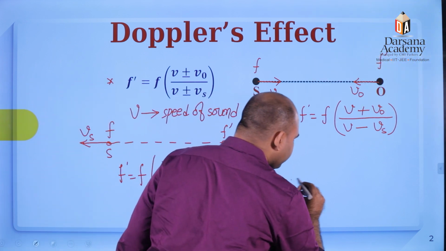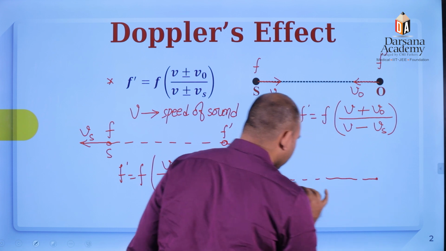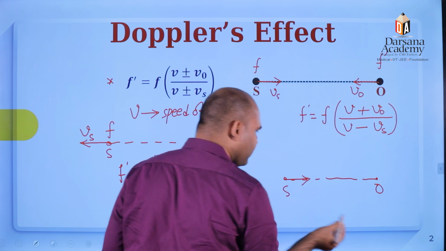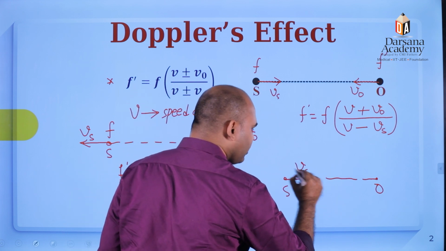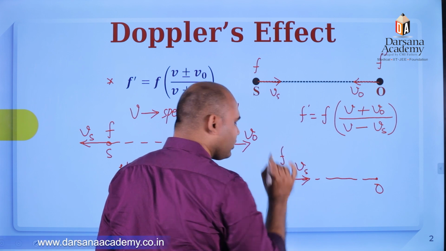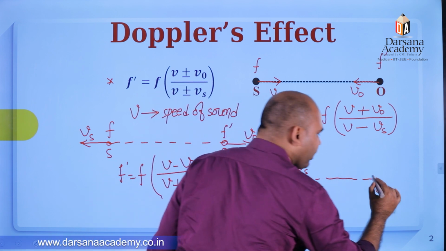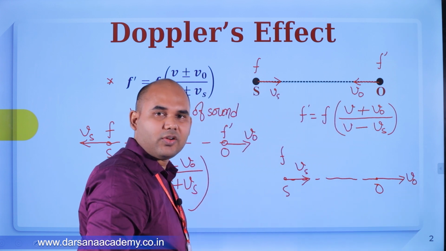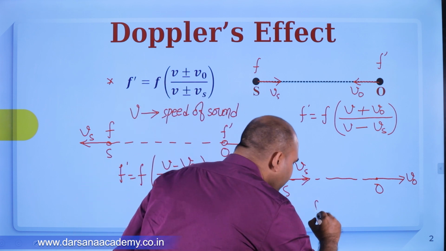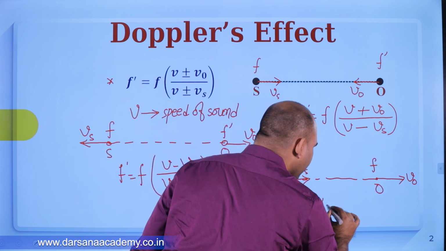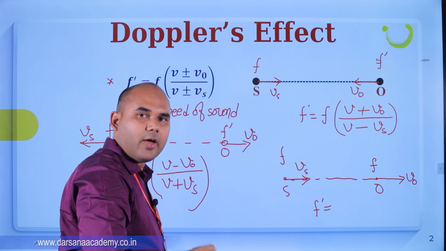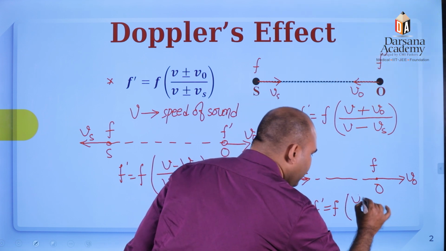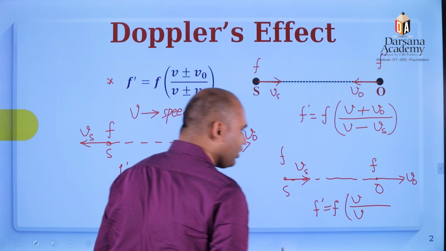So let us suppose source and observer. The source is approaching the observer with Vs and releasing frequency F, and the observer is moving away with VO. So what will be the frequency? You can easily write the apparent frequency heard by the observer. F dash will be F times V, where V is the velocity of sound wave.